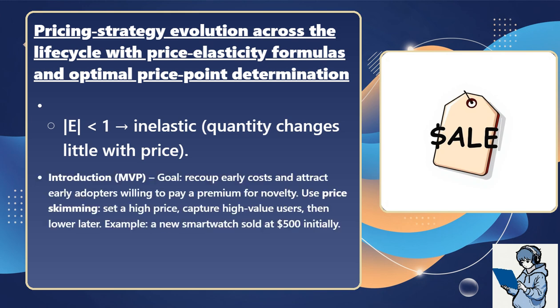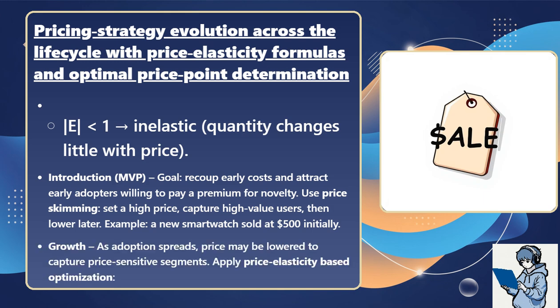Introduction: the MVP goal is to recoup early costs and attract early adopters willing to pay a premium for novelty. Use price skimming: set a high price, capture high-value users, then lower later. Example: a new smartwatch sold at $500 initially. Growth: as adoption spreads, price may be lowered to capture price-sensitive segments.